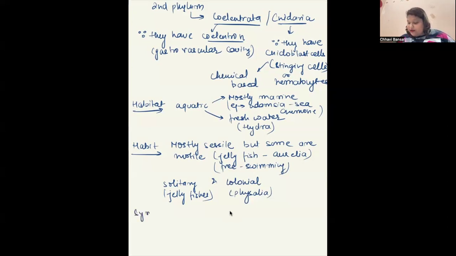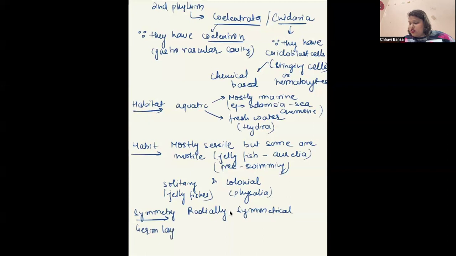Next is symmetry. We already did symmetry in Porifera. What was the symmetry? Asymmetrical. In this phylum, they are radially symmetrical. Which of the Porifera had radial symmetry? Scypha, right? Here, all the members of the phylum have radial symmetry.